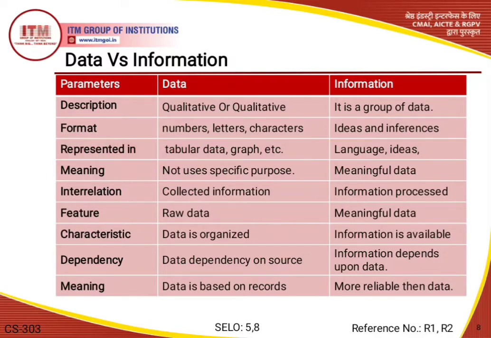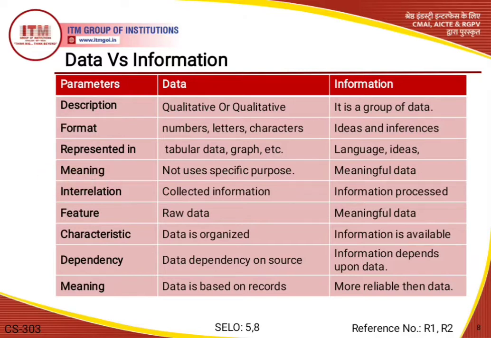When we are representing data, it can be structured in the form of tables, graphs, and data trees, etc. And whenever it comes to information, it is represented in the form of languages, various types of ideas and thoughts, which are based on the given data.